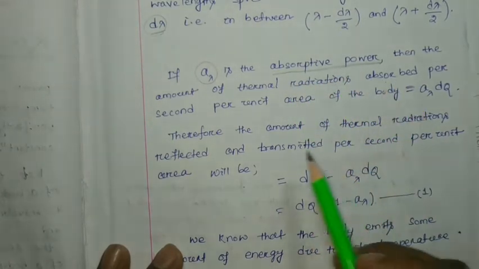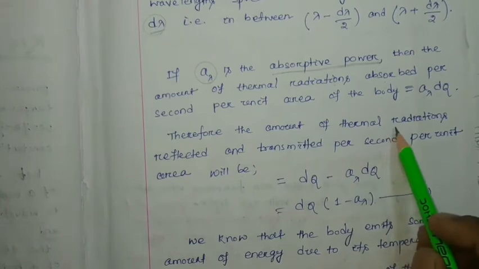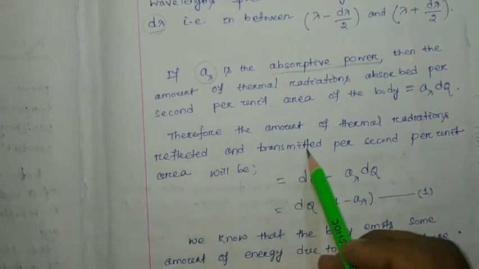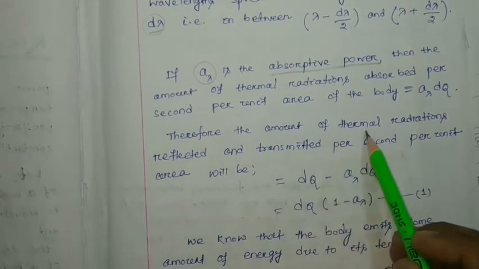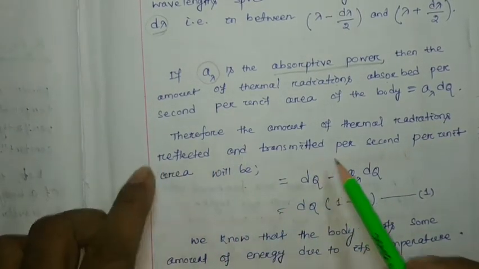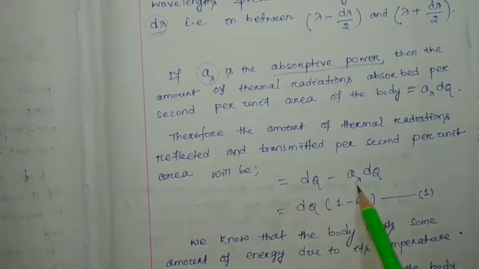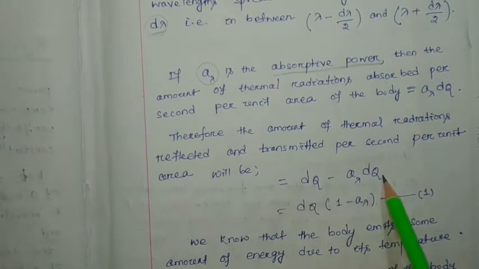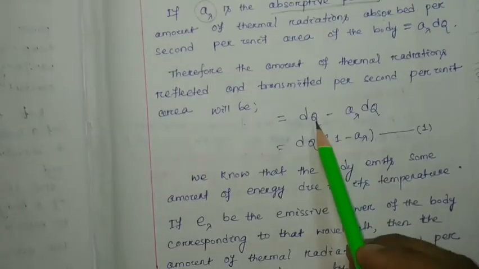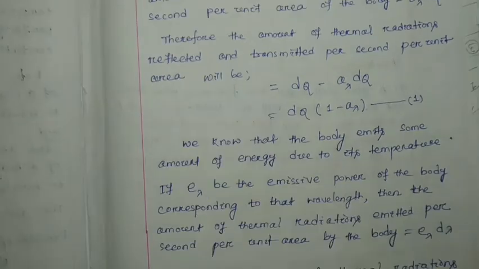The rest of the energy is reflected and transmitted. Hence the amount of thermal radiation reflected and transmitted per second per unit area will be dq minus A lambda dq, equal to dq into 1 minus A lambda. Let this be equation number 1.